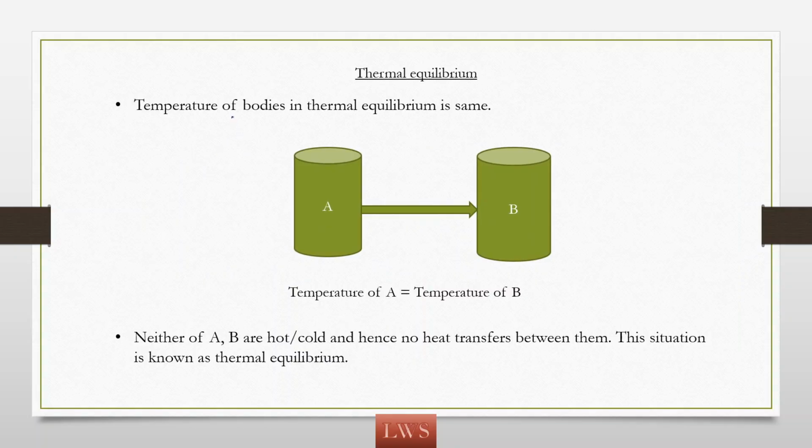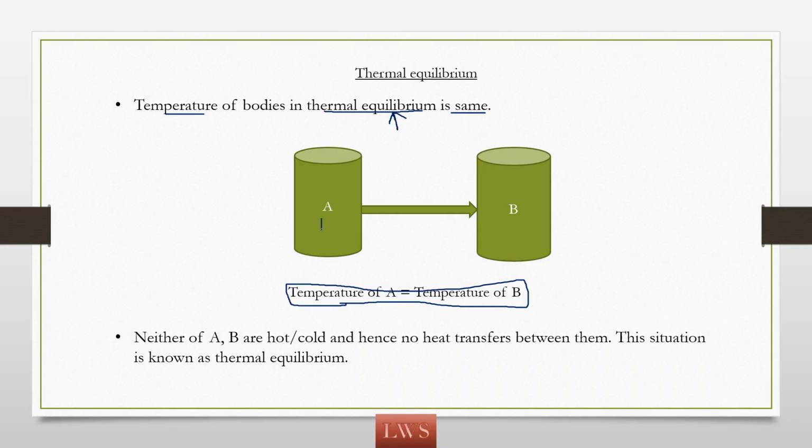So when I say there is a body A and a body B which are in thermal equilibrium, what does it represent? Thermal equilibrium means both have the same temperature. So temperature of A is equal to temperature of B when both bodies are in thermal equilibrium. Or I can say both bodies A and B are in thermal equilibrium when they have the same temperature.